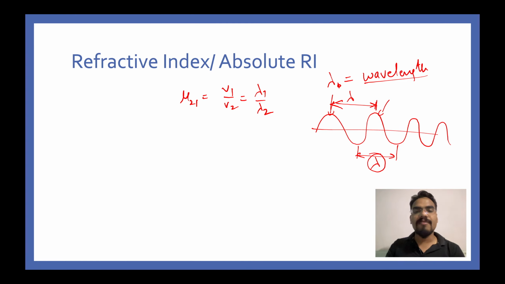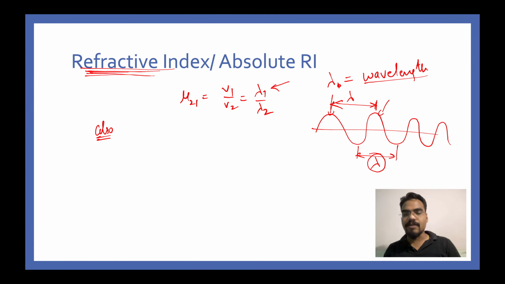This is what we have used here, lambda1 upon lambda2 and v1 upon v2, because we are going to use light rays in two different mediums. So mu21 is equal to this also. Now you guys have understood refractive index. Can I have a quick yes or no that you have understood refractive index or not?